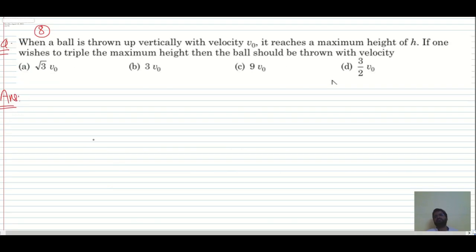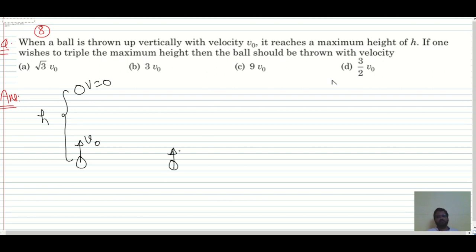So next, when a ball is thrown up vertically with velocity v0, it reaches a maximum height of h. Okay, no problem. It reaches maximum height of h means final velocity is 0. If one wishes to triple the maximum height, with what velocity do we have to throw so that its height will be 3 times the initial height?